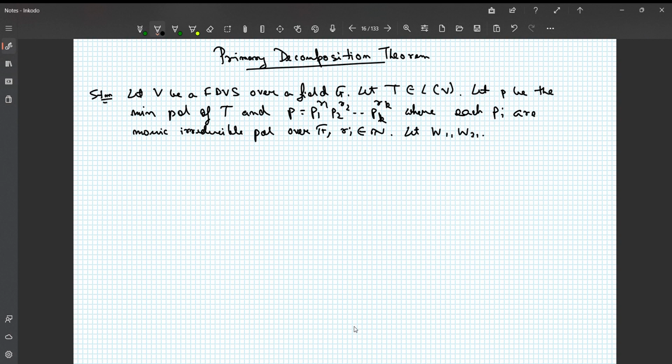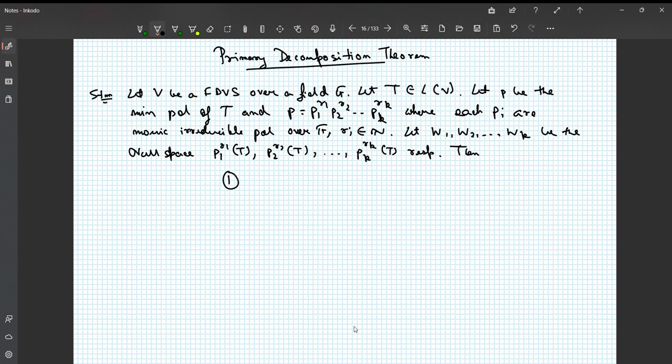Let W1, W2 till Wk be the null spaces of each of the operators p1 to the power r1 of T, p2 to the power r2 of T, and so on till pk to the power rk of T respectively. Then we have the following.